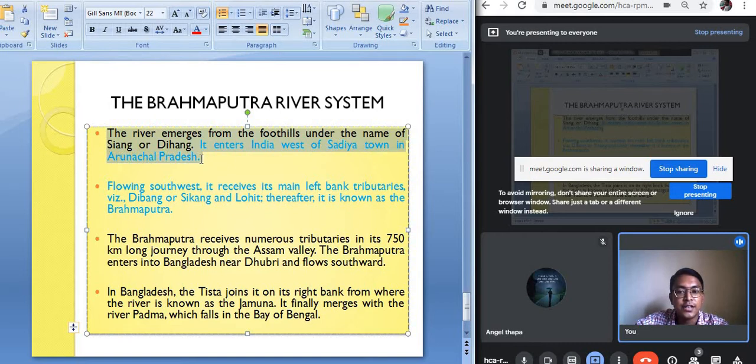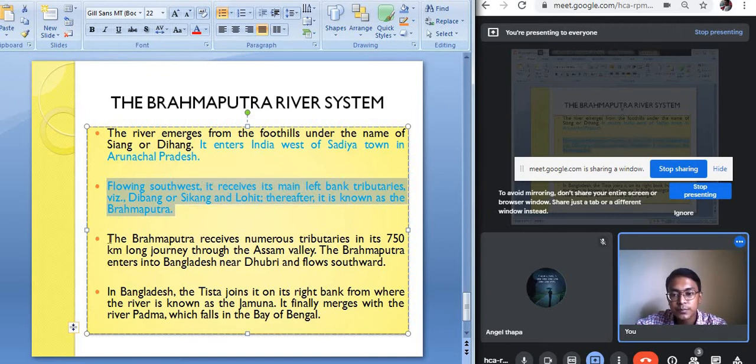Flowing southwest, it receives its left bank tributaries, the Dibang and the Lohit. And finally it enters Assam, where it is known by the name Brahmaputra.